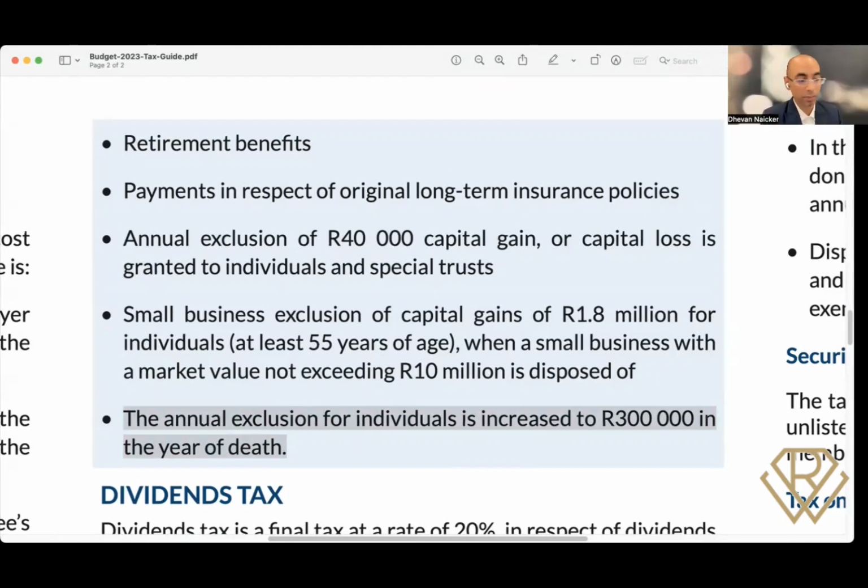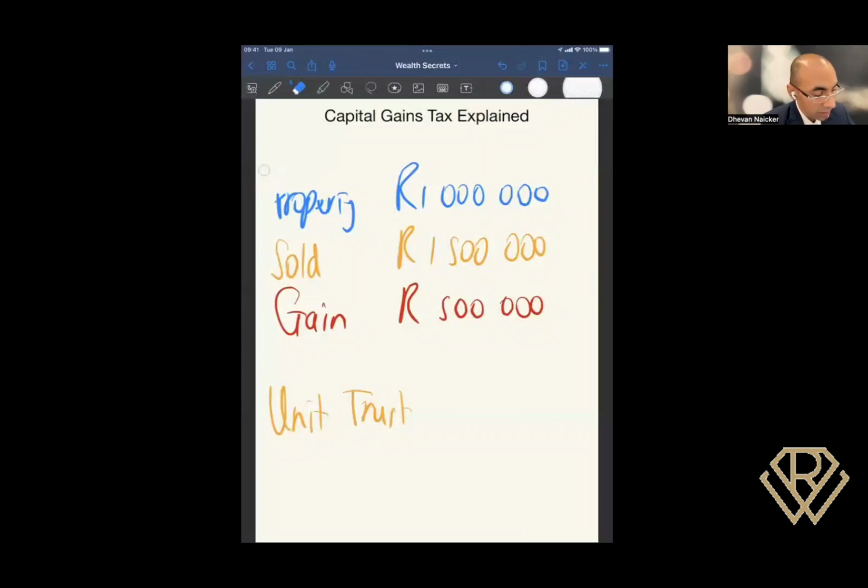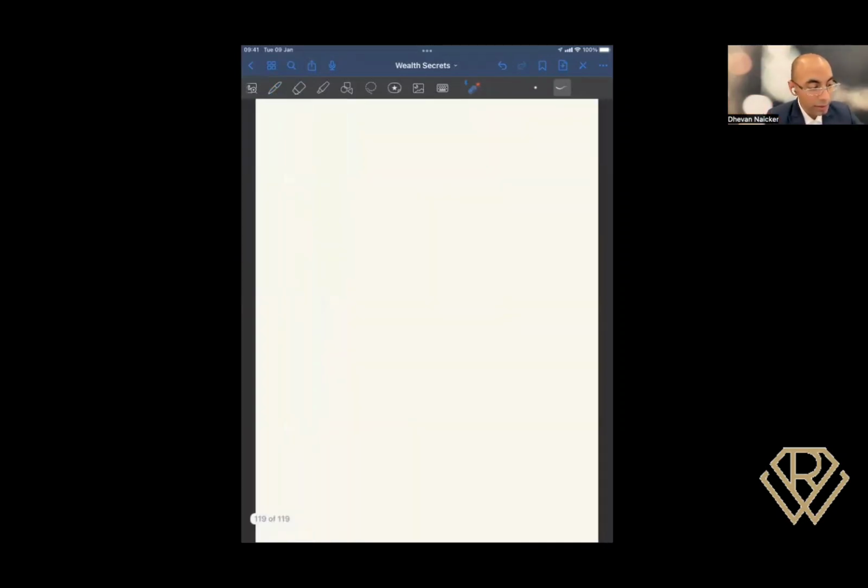So let's go back to use an example again. And I'm going to minus off the property in this case, right? I'm minusing off the property. And I'm going to say instead of a property, let's say you had a unit trust. And I'm going to give you a tax secret here, right? So you have a unit trust. You initially invested 1 million rand into the unit trust portfolio. And now you want to sell it. And the value of the unit trust is 1.5 million, which means you made a gain. Now, here's the secret. When you are doing this, you can actually structure this accordingly. So remember, your tax year runs from March of a particular year to February of the following year. It's running over that 12-month period.